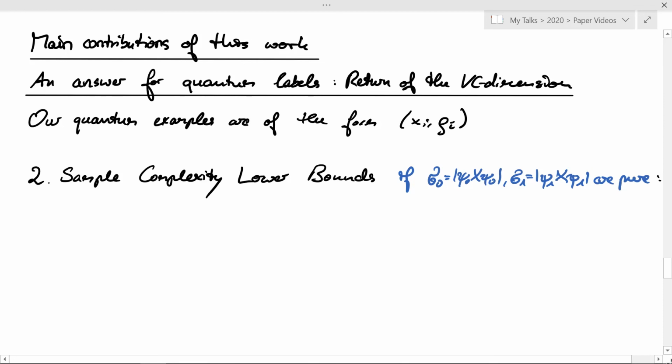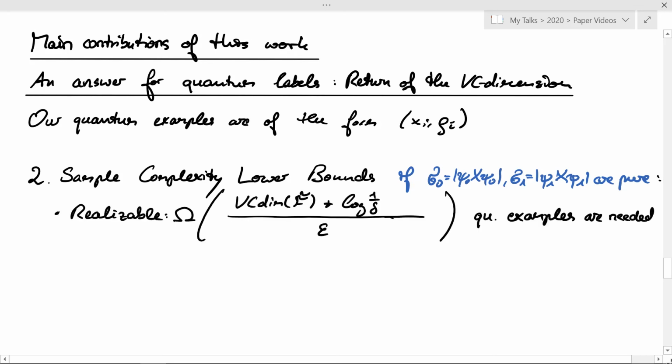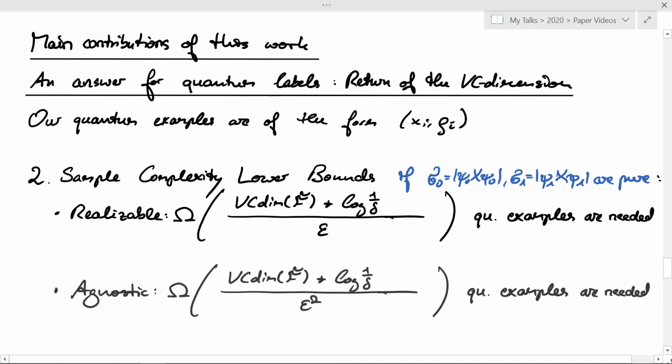However, whereas our upper bounds were for arbitrary states sigma 0, sigma 1, our lower bounds are only for pure states. And here, both in the realizable case and in the agnostic case, our lower bounds have precisely the form that we also have in the classical scenario, again with the slight change of the function class to make it 0, 1 valued so that it's more natural to apply a VC dimension.